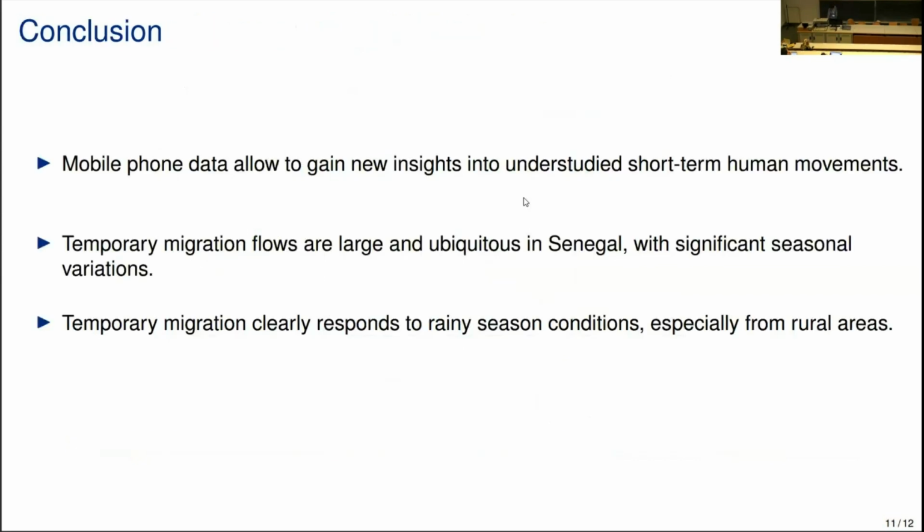So I'll just conclude by saying that mobile phone data allow us to gain new insights into an understudied type of human movement, which is short-term movement. We find that temporary migration flows are large and ubiquitous in Senegal with significant seasonal variations. And finally, we find that temporary migration clearly responds in perhaps surprising ways to rainy season conditions, and especially from rural areas.